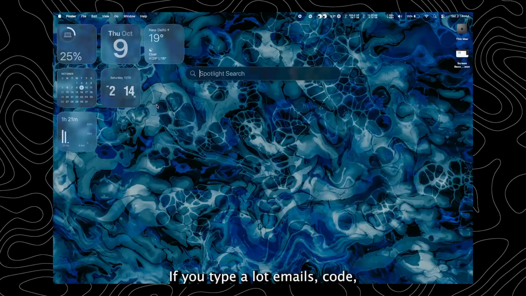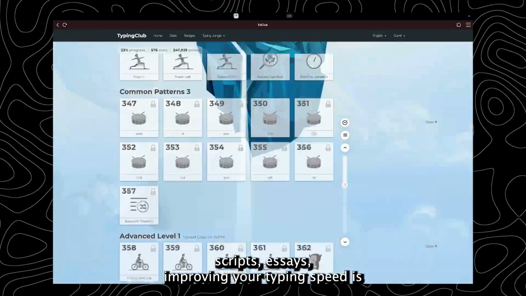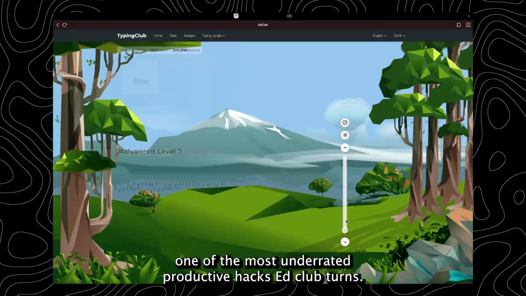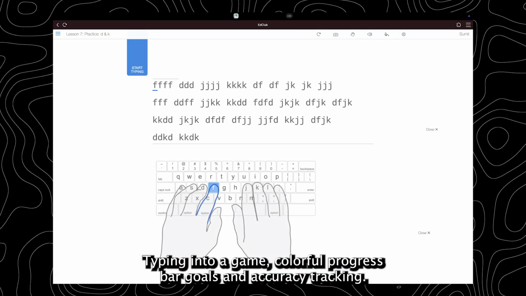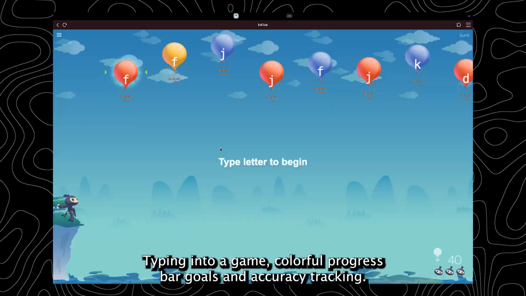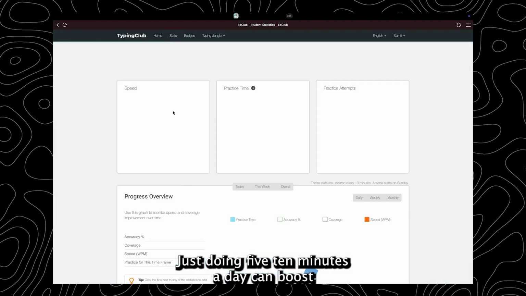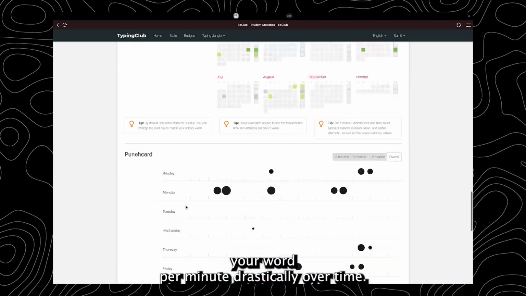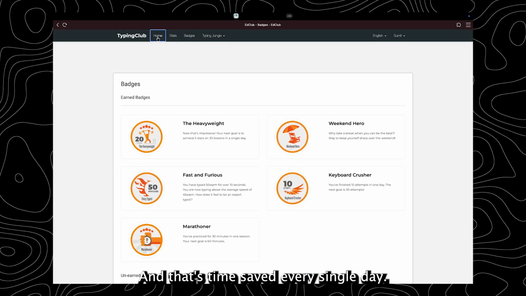If you type a lot, emails, codes, scripts, essays, improving your typing speed is one of the most underrated productivity hacks. Ed Club turns typing into a game. Colorful progress bars, goals, and accuracy tracking. Just doing 5-10 minutes a day can boost your words per minute drastically over time, and that's time saved every single day.